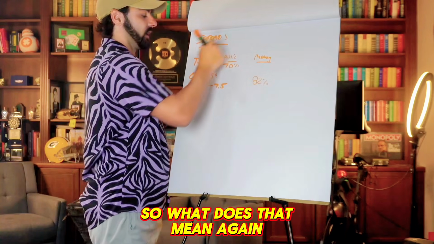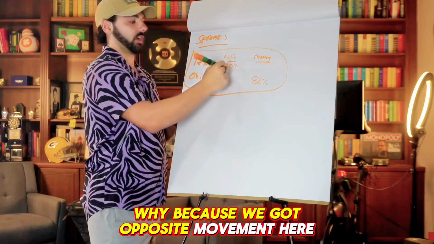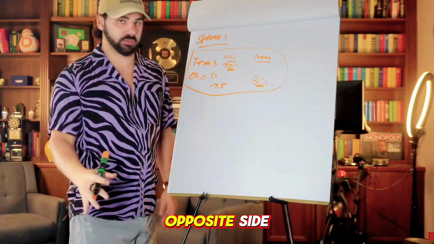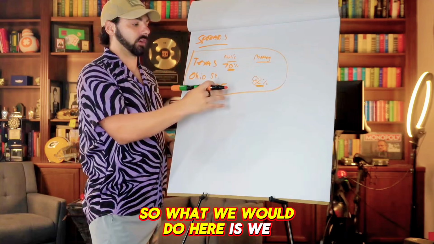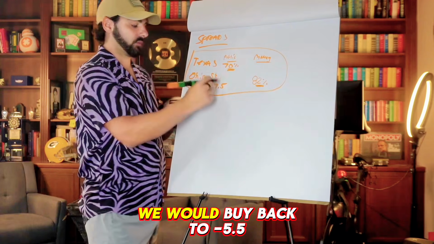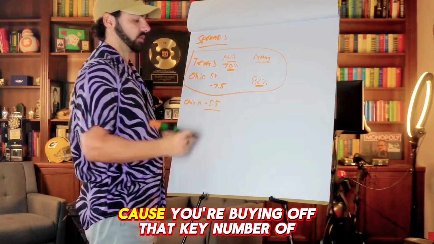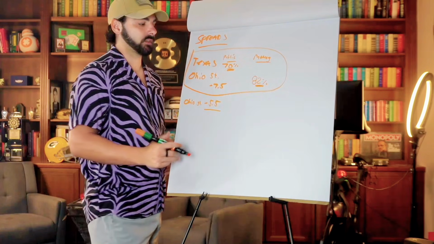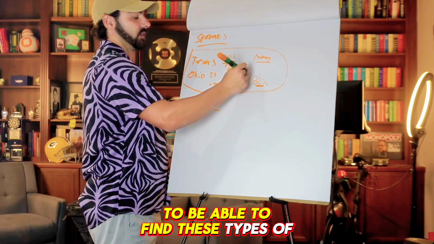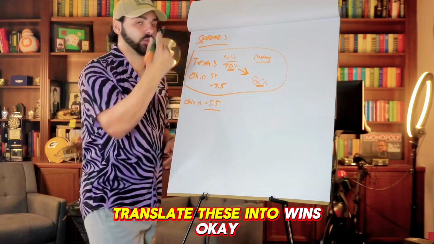So what does that mean? Again, that would trigger a red flag here. Why? Because we got opposite movement here. We got the public all over one side, but the heavy money being on the complete opposite side. So what we would do here is we would literally go with Ohio State, and then they're on a key number of 7.5. We would buy back to 5.5. So you would take Ohio State -5.5 because you're buying off that key number of 7 and 6. It's that simple, guys. It really is. It's that simple to be able to find these types of plays on any given weekend and translate these into wins.